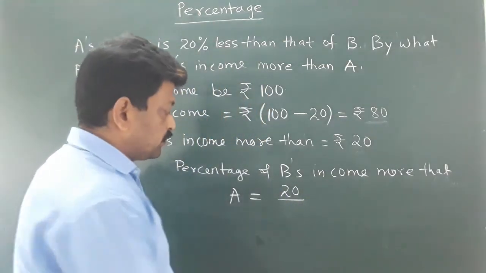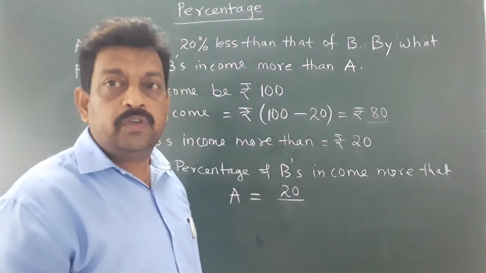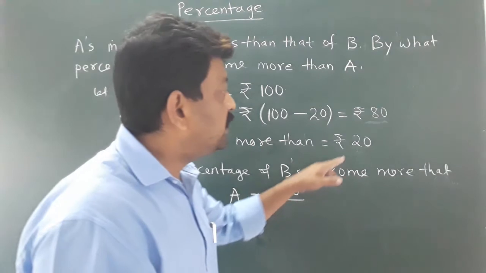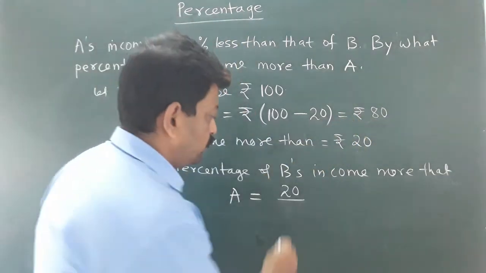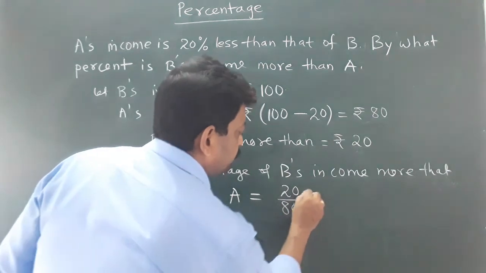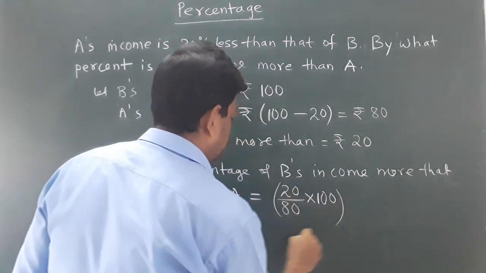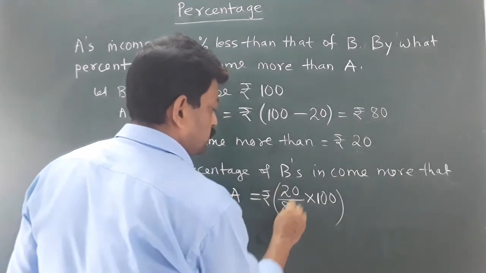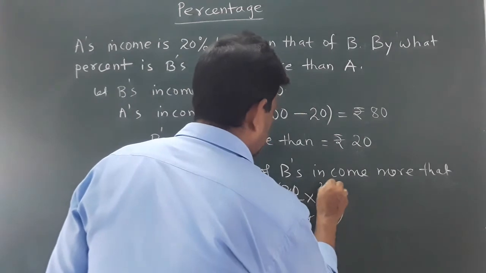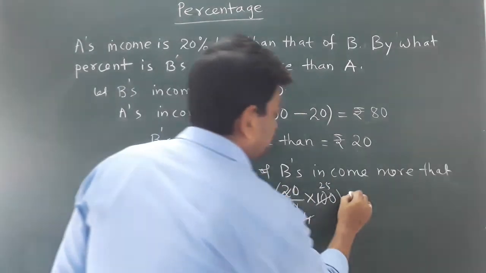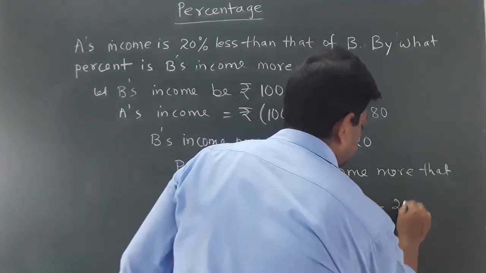Why 80? Because we are comparing B's income with A's income. Since we are comparing with A and A is earning rupees 80, we have to write 80 here. Sorry, it will be percentage. So here the percentage sign, that means it's 25%.